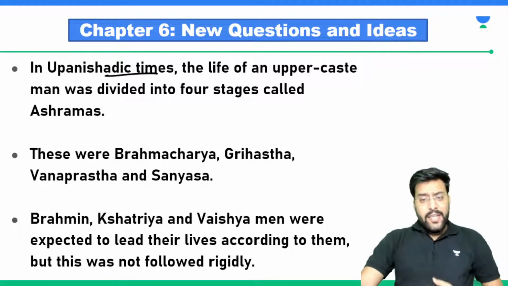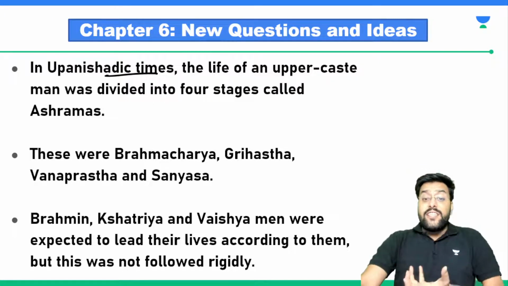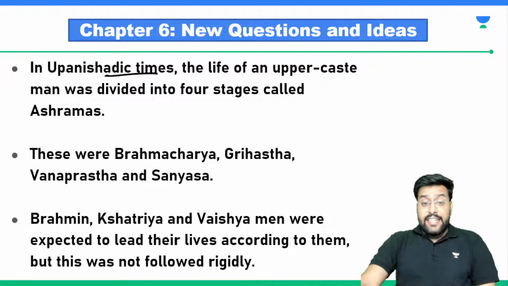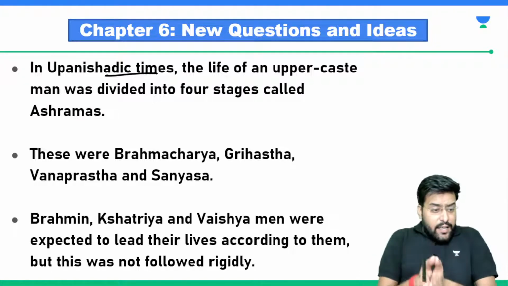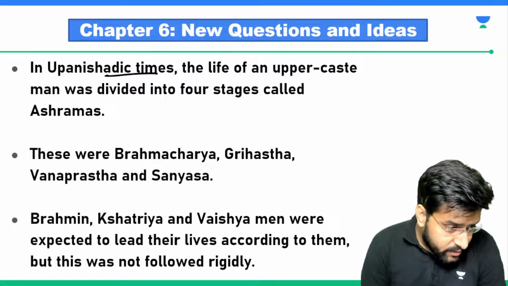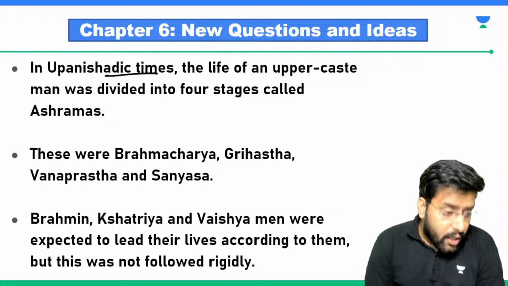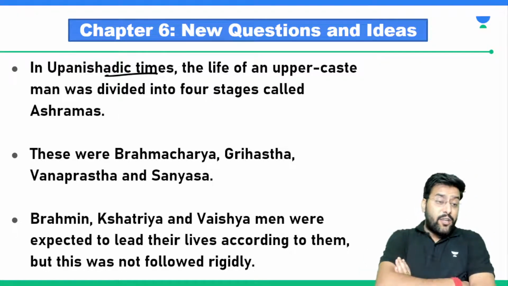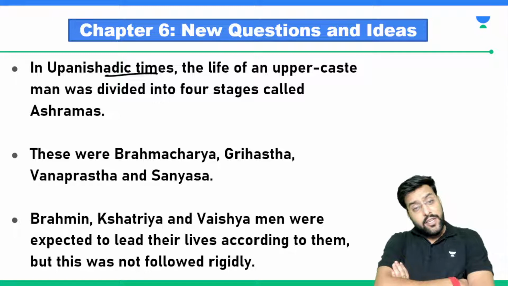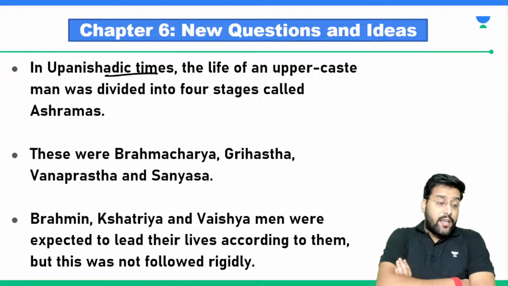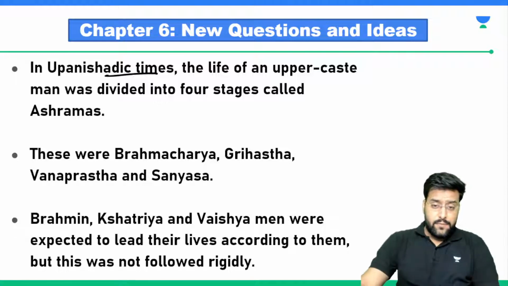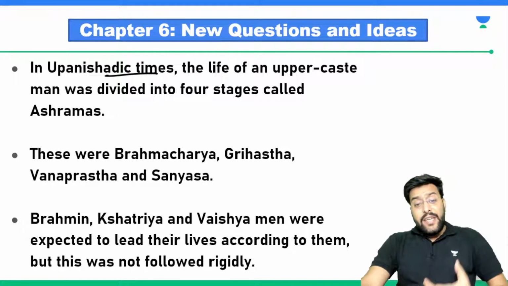So what was happening? Upanishads were the texts that had certain teachings. If you have any doubts in English, you can simply ask me, need not worry.